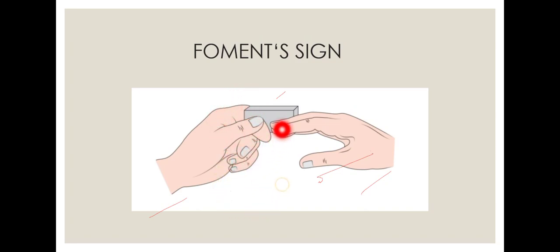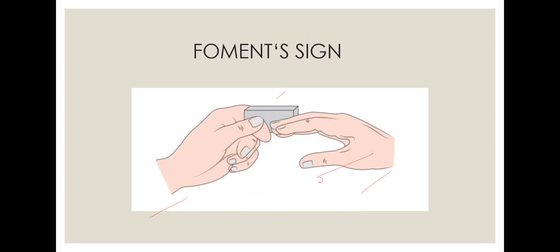Normally, when you try this at home and pull the paper, your thumb will not flex, it will stay straight. But in Froment's sign, the thumb is flexed. Why?